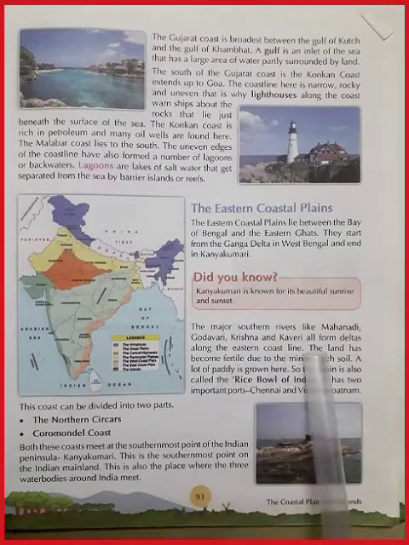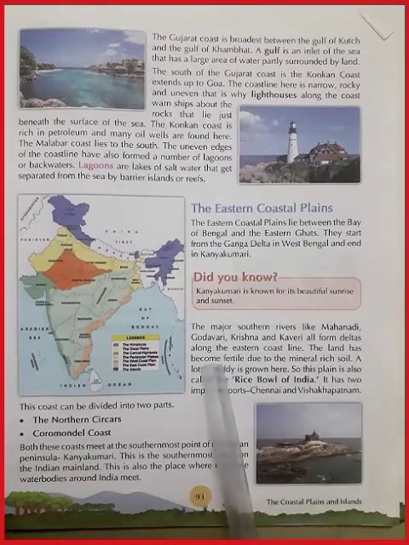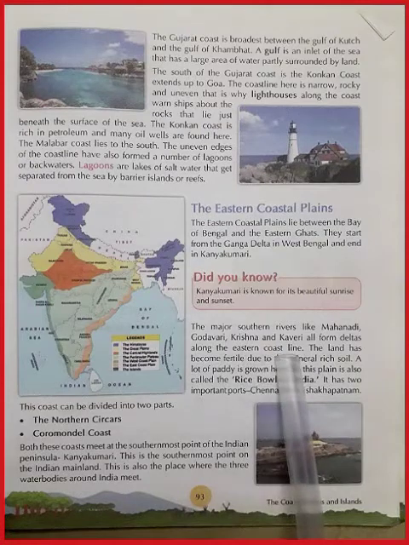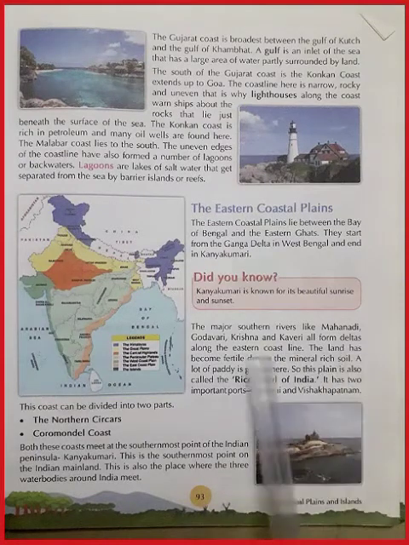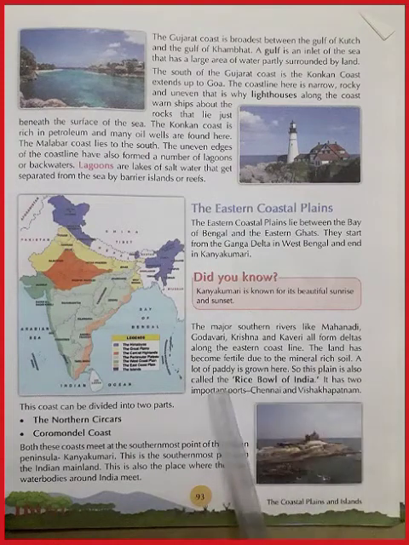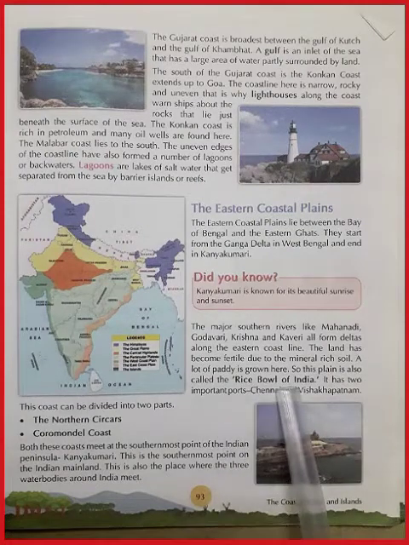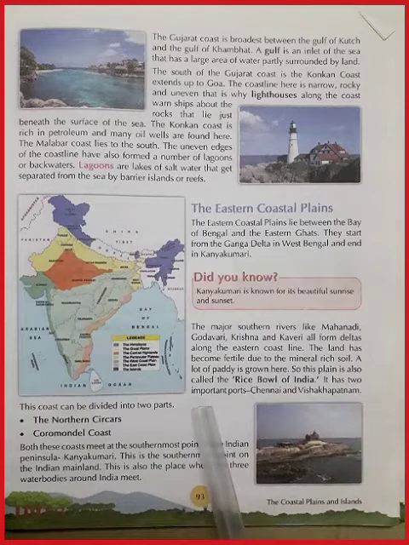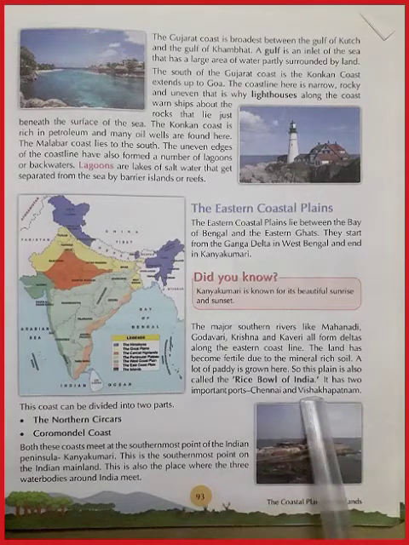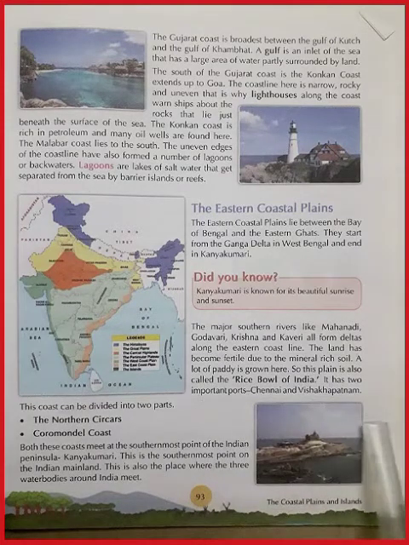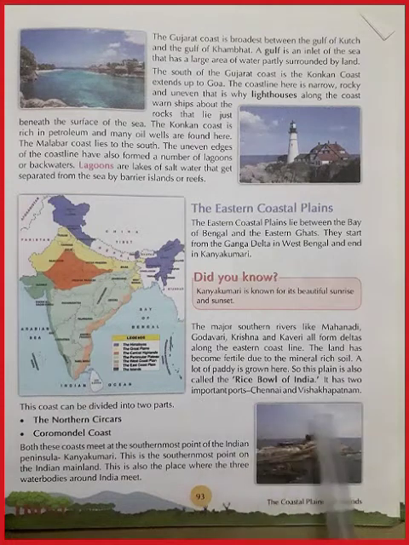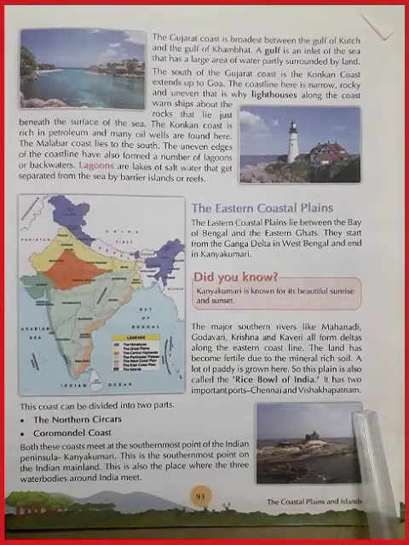The major southern rivers like Mahanadi, Godavari, Krishna and Kaveri all form deltas along the eastern coastline. The land has become fertile due to the mineral-rich soil. A lot of paddy is grown here, so this plain is also called the Rice Bowl of India. It has two important ports, Chennai and Visakhapatnam.